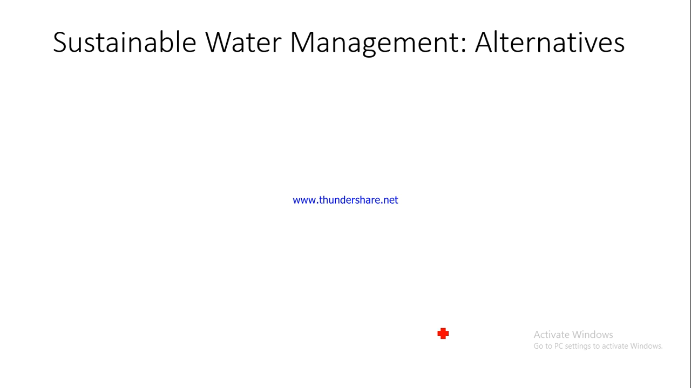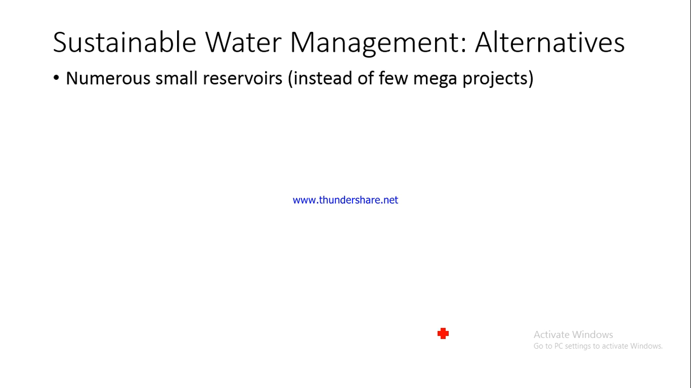Now I will be talking about sustainable water management. We have been talking about water resources. How can we manage those resources so that they are available not only to us but to our future generations also? That is what we mean by sustainable water management. What alternatives do we have? Instead of a few mega projects, we can have numerous small dams. They can be constructed at a much lower cost, and they do not disturb the ecology of the area to that extent.